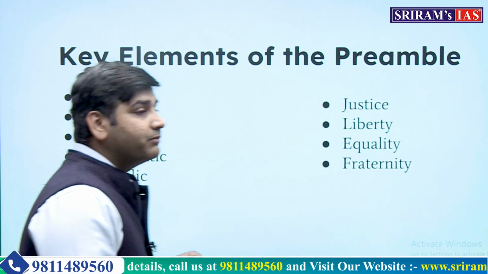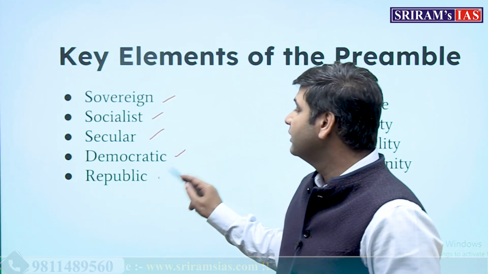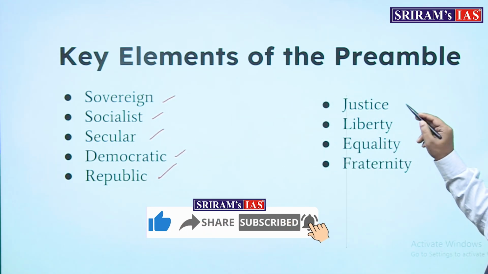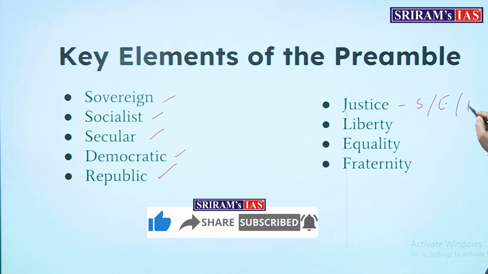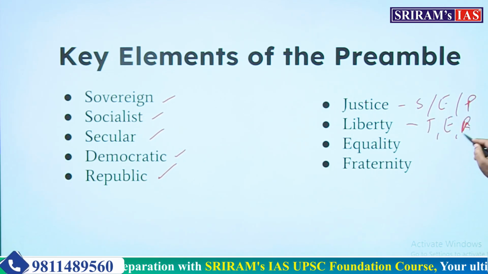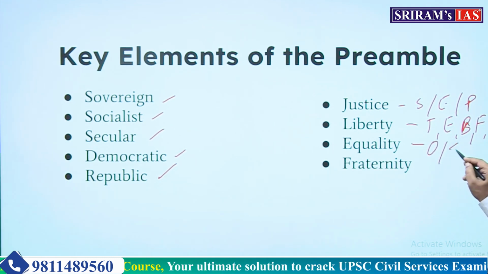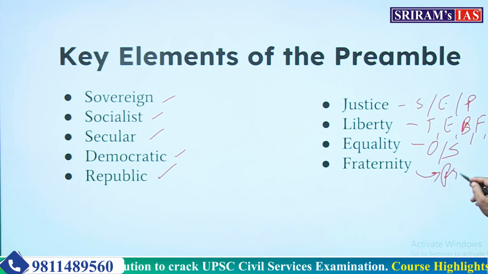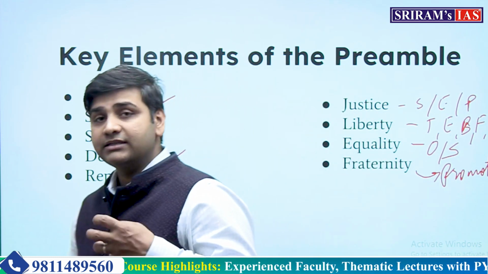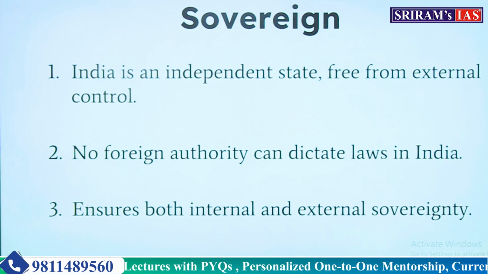Now the key element of the preamble is the nature of the state, as we have already seen: sovereign, socialist, secular, democratic, republic. We will go into detail of all these concepts. Along with it, it needs to ensure justice, social, economic, political, liberty of thought, expression, belief, faith and worship, equality of opportunity and status, and need to promote fraternity. All these needs to be done. Now let us one by one understand what this concept actually means.